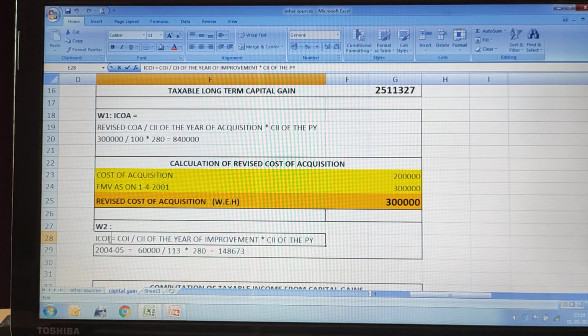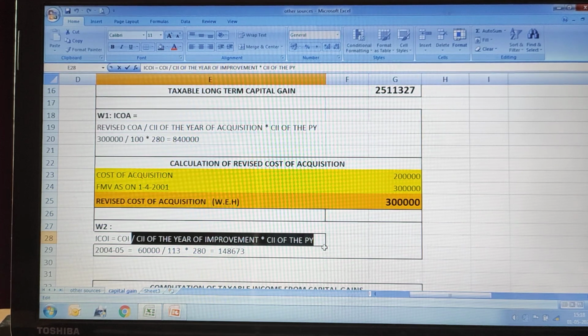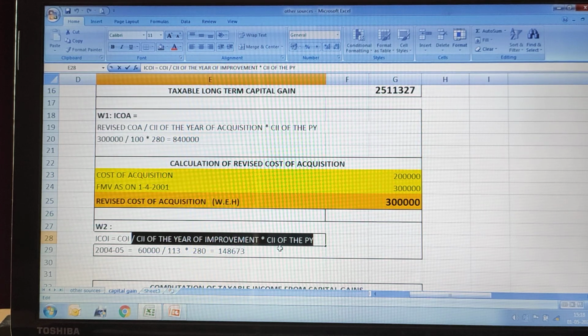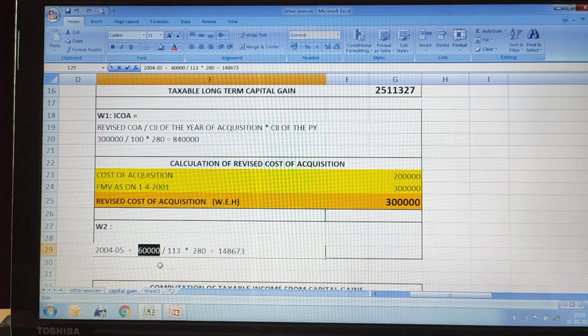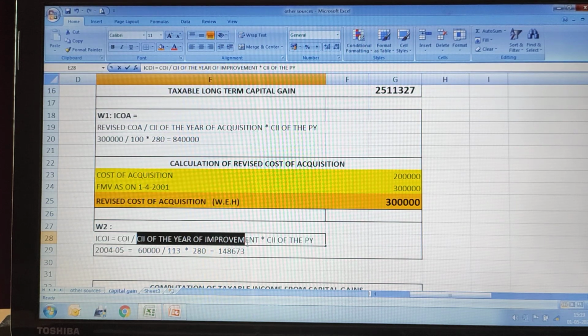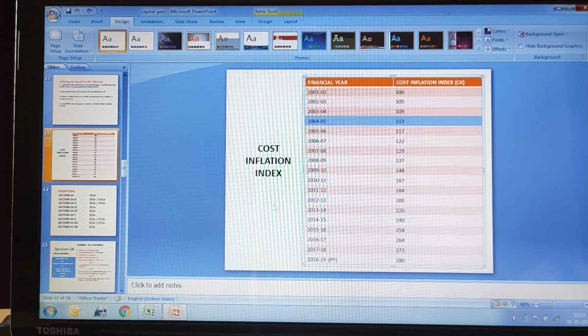Indexed cost of improvement equals cost of improvement divided by cost inflation index of the year of improvement, multiplied by cost inflation index of the previous year. The formula is the same as your indexed cost of acquisition. There you take cost of acquisition, here you take cost of improvement. So what is the cost of improvement in 2004-5? It is given as 60,000, divided by the cost inflation index of the year of improvement. When was this 60,000 spent? In 2004-5 for improvement. If you see the indexing for 2004-5, it is 113.